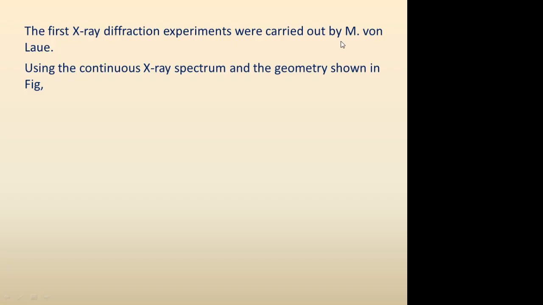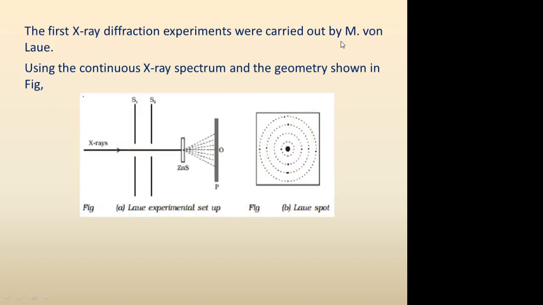The first X-ray diffraction experiments were carried out by von Laue using a continuous X-ray spectrum and the geometry as shown in the figure. He did a series of experiments and could get plots like this. He took continuous X-rays, which means the X-ray beam contains all different wavelengths, and they are made to pass through slits in order to get a fine collimated beam, and they are made to fall on a crystal, for example zinc sulfide.